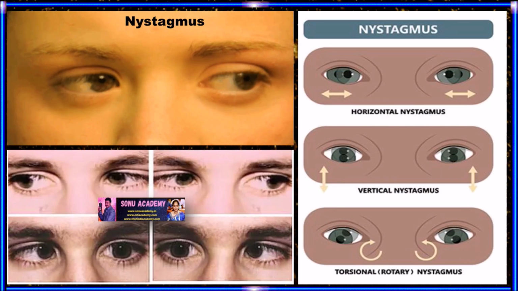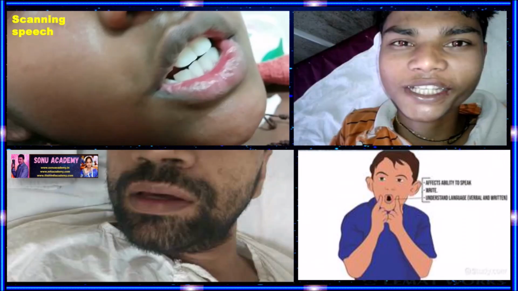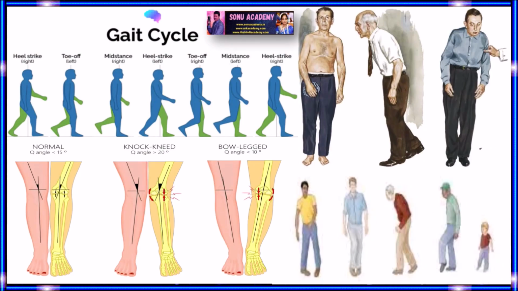Nystagmus. Nystagmus is a disorder of involuntary rapid eye movement that can be horizontal, vertical, or rotatory. Next one is scanning speech. Scanning speech is slow speech with a tendency to hesitate at the beginning of words or syllables. Next one is gait abnormalities. Abnormalities in standing or walking, such as swaying, staggering, or reeling, etc.